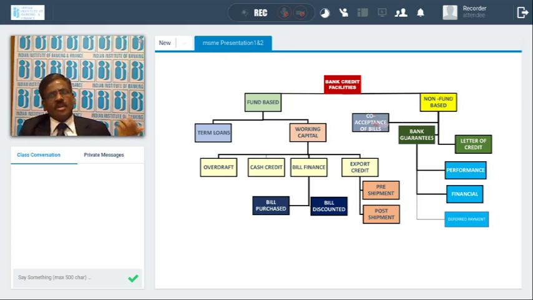For non-funded facilities, we can give the letter of credit. A letter of credit can be a revolving credit, or it can be a red clause letter or green clause LC, etc. So the letter of credit has different facilities. Based on the borrower's requirement, you can give a proper LC facility. For bank guarantees, again, you can give performance bank guarantees, financial guarantees, or deferred payment guarantees. And for bills also, you can give a guarantee for the bills payment. Whenever the bills are accepted by the buyer, you accept those bills also.